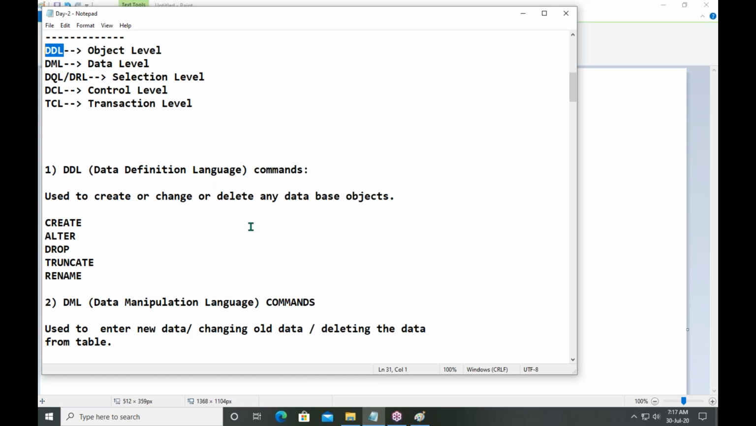So how can I create a table? How can I change a table name? How can I delete a table? By using DDL commands. Under the DDL category, we have create, alter, drop, truncate, rename. These are the commands under DDL. Each and every command we will discuss in further classes.